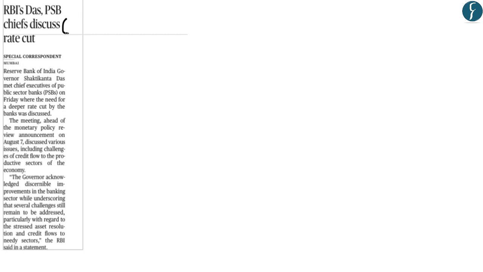Now, we have taken this article from page 15. Now, what this article talks about is that the Governor of the Reserve Bank of India and several chiefs of public sector banks are discussing with regards to the rate cut or a cut in the repo rate. Now, it is yet to be seen as to whether the Reserve Bank of India is going to cut the repo rate or not. And therefore, this news should be considered news in transition. However, what we're going to do in today's section is understand about the repo rate through questions for practice.